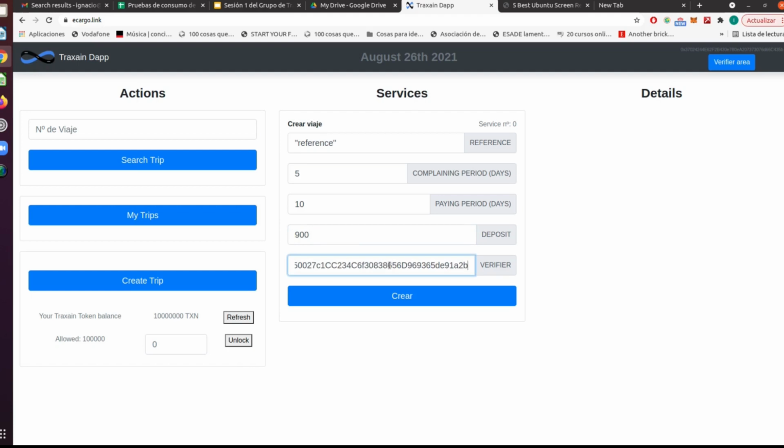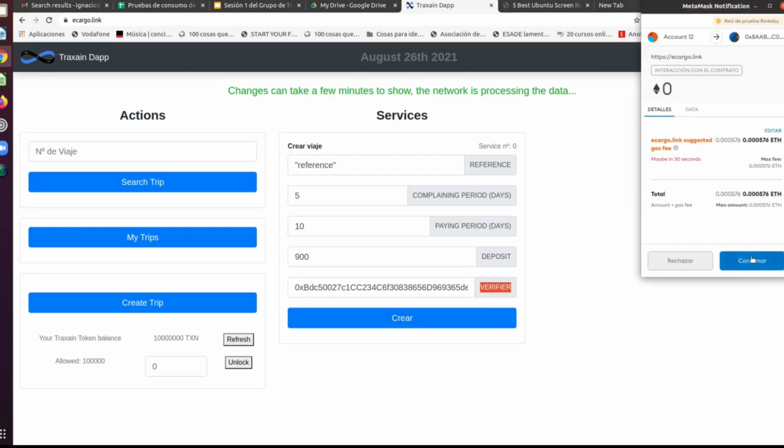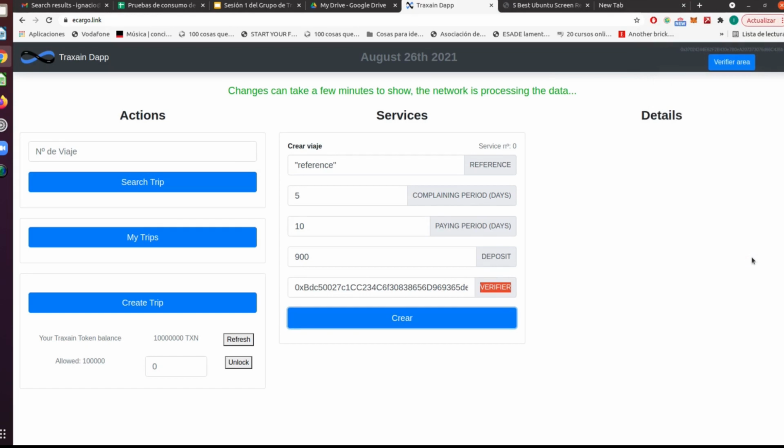What is a validator? The validator is very important because it's a third entity, a third party, that will solve any kind of conflict between the parties regarding the contract's execution. So if there is a problem and you don't agree, the client and the contractor, the verifier is going to be like the judge. So you have to select someone that you trust. You can select also Traxain as the verifier by default.